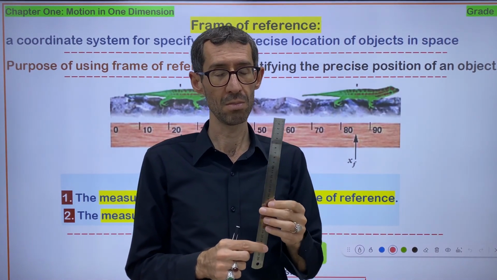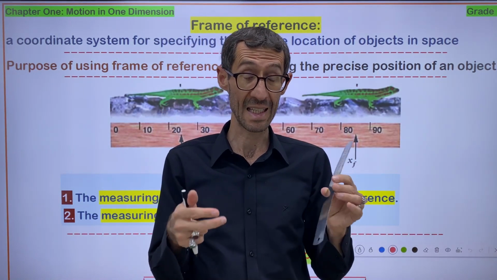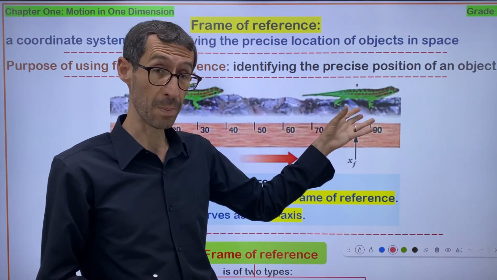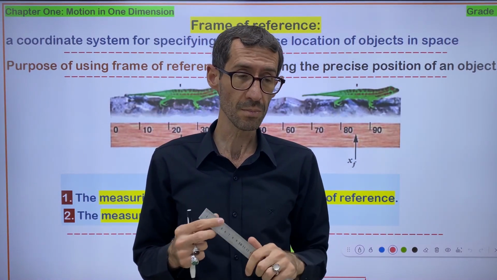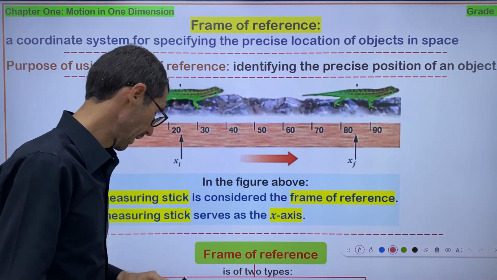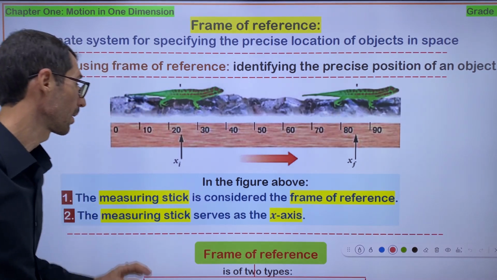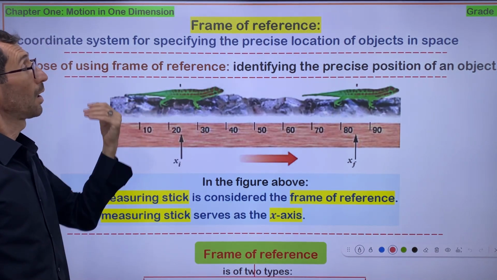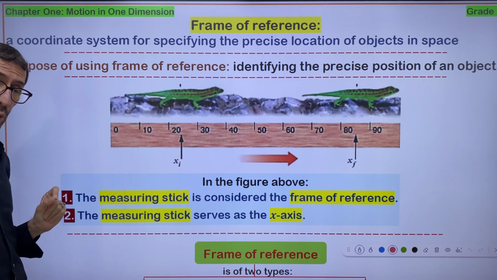For small insects or small reptiles, we can use a meter stick or ruler. So this is an example of frame of reference. I prepared two notes for you.